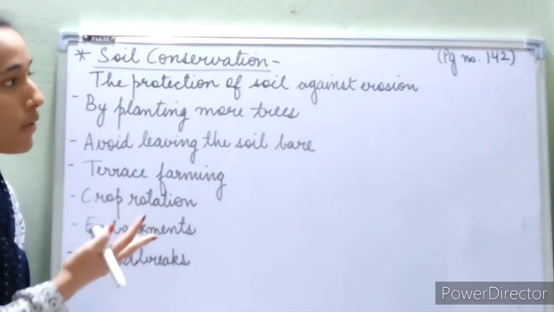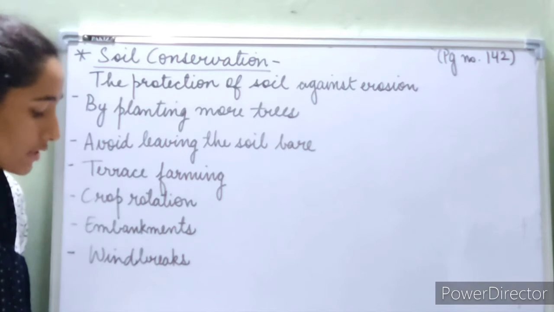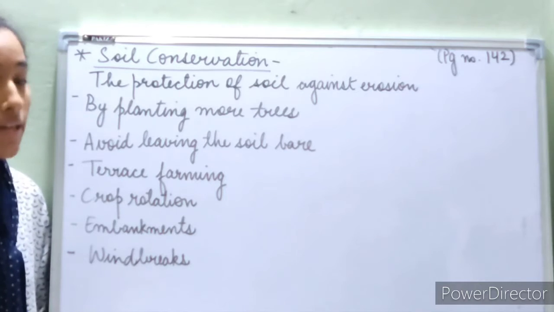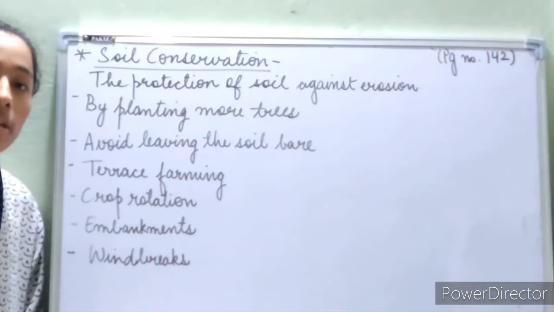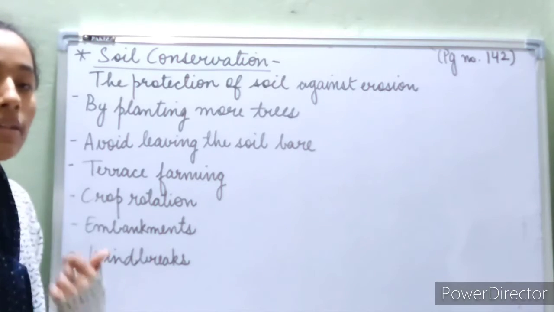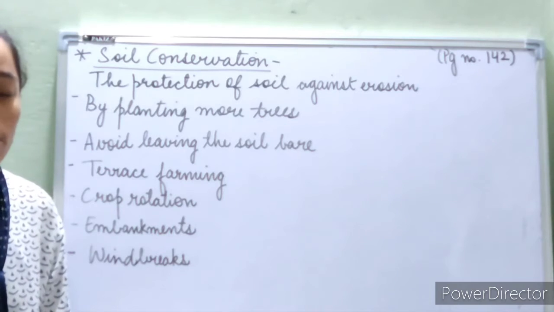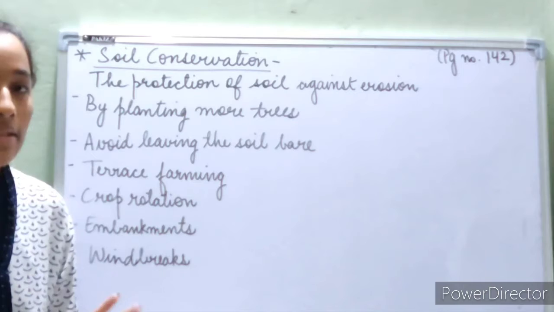Open your books on page number 142. Here the topic of soil conservation is starting. And so what is soil conservation basically? Soil conservation is the protection of soil against erosion. So the measures that are taken by us in order to protect soil from getting eroded is known as soil conservation. That process is known as soil conservation.